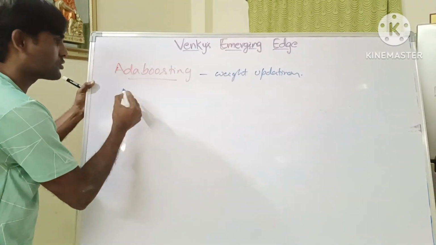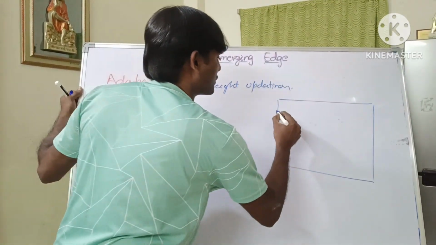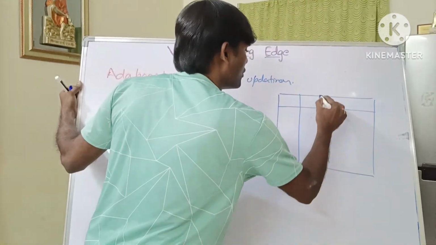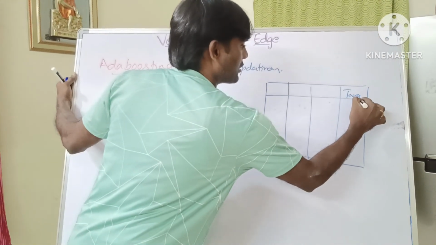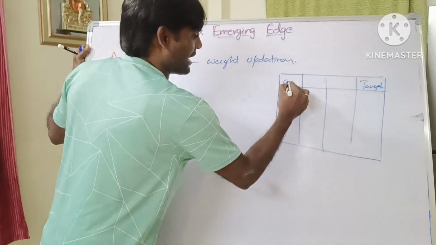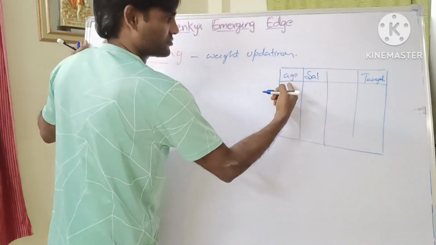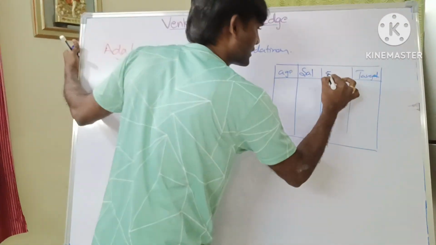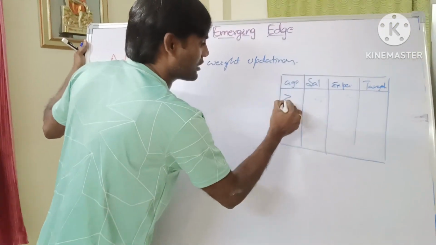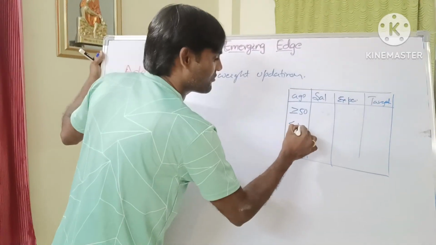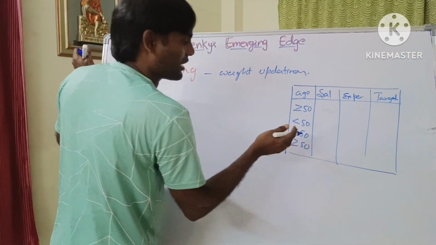For example, we take a small data set. The small data set contains maybe 6 rows. For example, three different features and this is the target feature. The first feature is age, the second one is salary, next one is experience. Is it clear? Age: greater than or equal to 50, less than 50, less than 50, greater than or equal to 50. We are taking just four different rows.